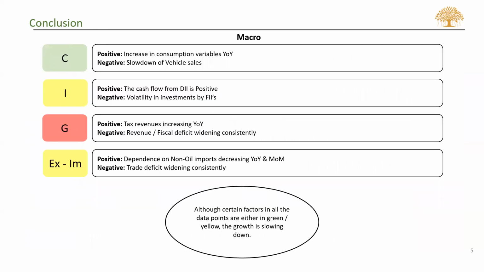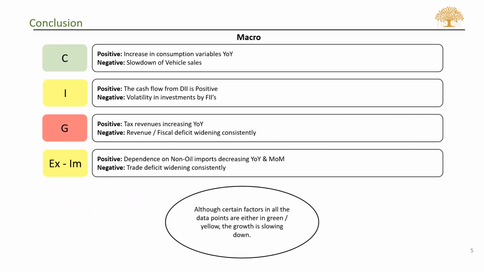So coming on to the conclusion that we have looked into from the various factors in GDP variables. On an overall basis, consumption has been green. There has been an increase in consumption on all the factors other than one or two, on a YOY basis and also on a month-on-month basis. Investments are on the yellow side, because there has been a negative trend for the last 1 to 2 months, but the cash flows have still been positive. So that's the reason we have turned it yellow.